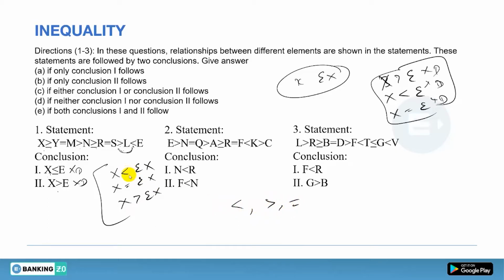But when you are saying all are wrong, they can't be wrong all together. You can't say less, equals to and greater are all wrong at one time. So one of them should be there. That's why you can't take the answer as neither conclusion follows. You will take it as either or.